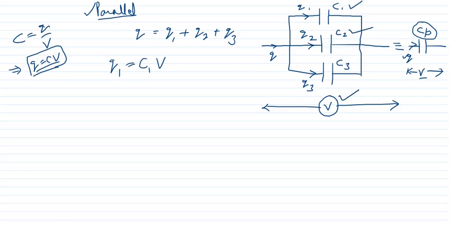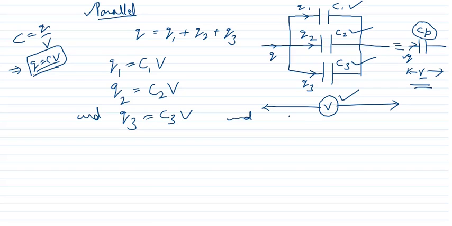For C2, Q2 will be equal to C2 into V, and for the third capacitor C3, Q3 will be equal to C3 into V. And from this equivalent diagram we can write down Q is equal to C into V. Now C is the equivalent capacitance, that is we call it Cp.